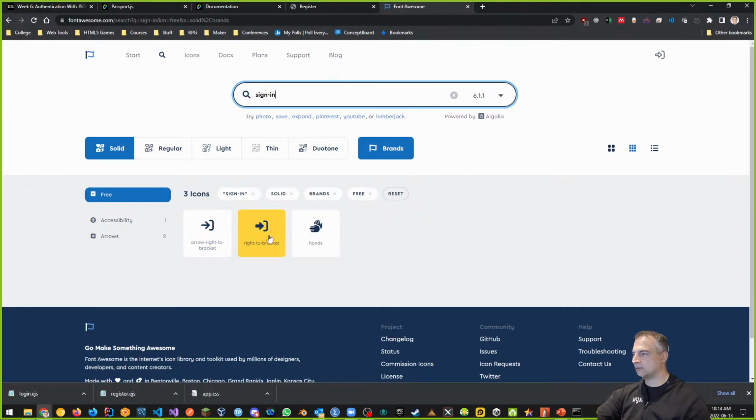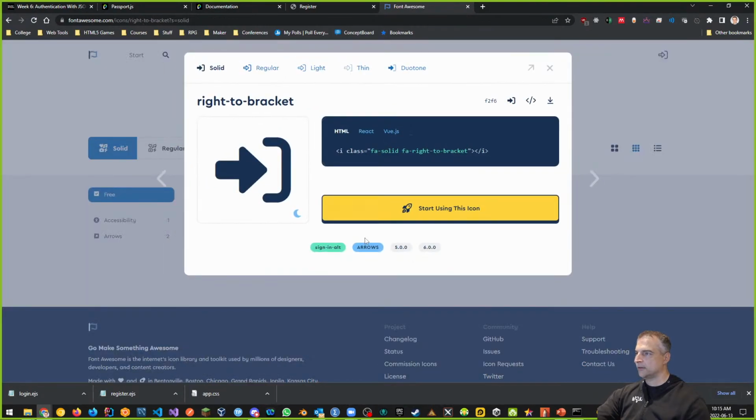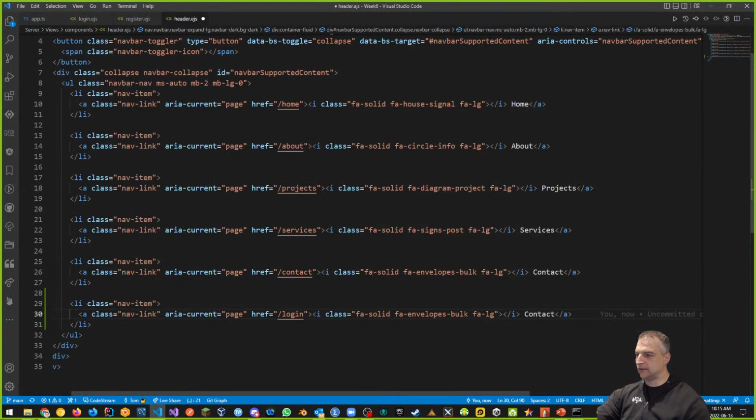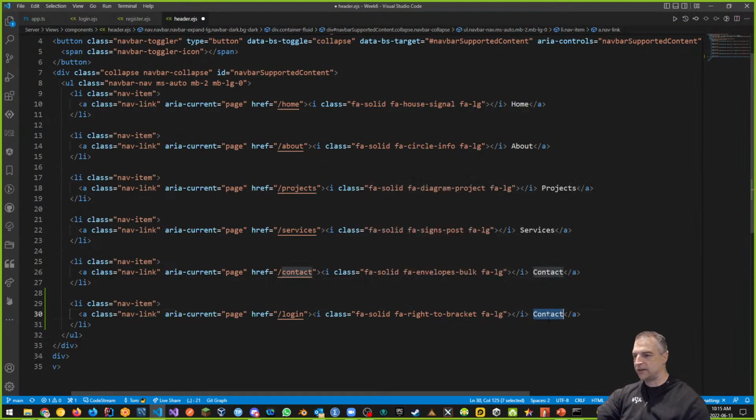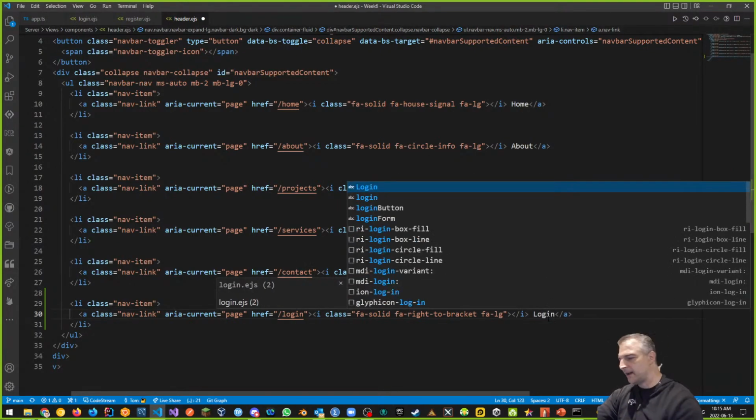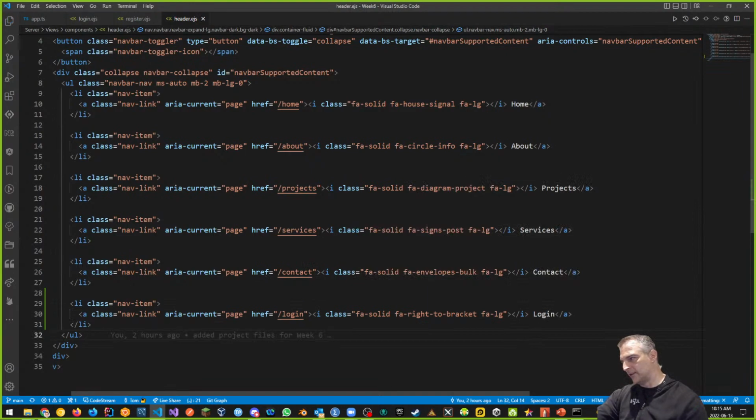I think I'm going to use this one for sign in this time around. This is a sign in page. So again, what I want to do is grab this link, FA solid, FA right to bracket. This is new. And if I go back to my pages and I replace my I tag here with that one, and I add in FA large, and I change this to login, then that is what's going to appear on my page, login.